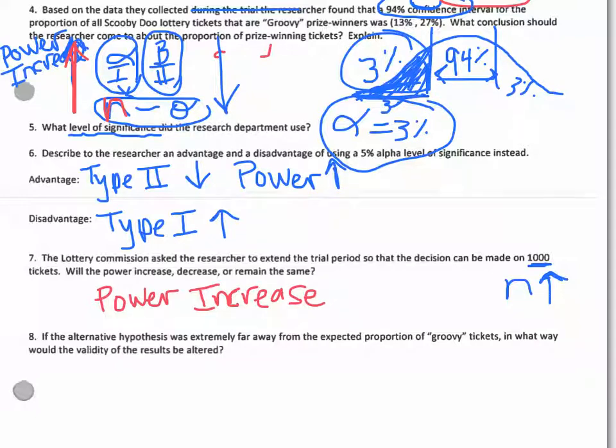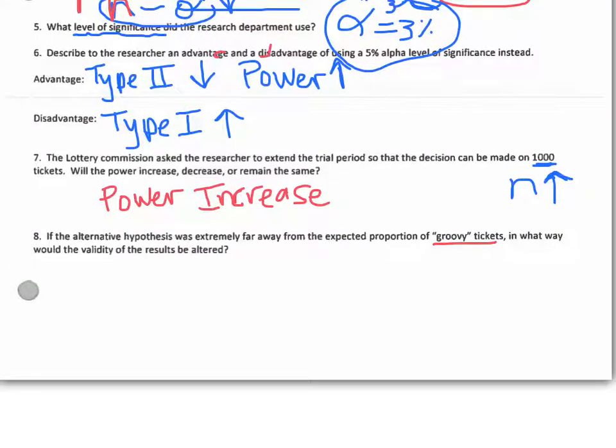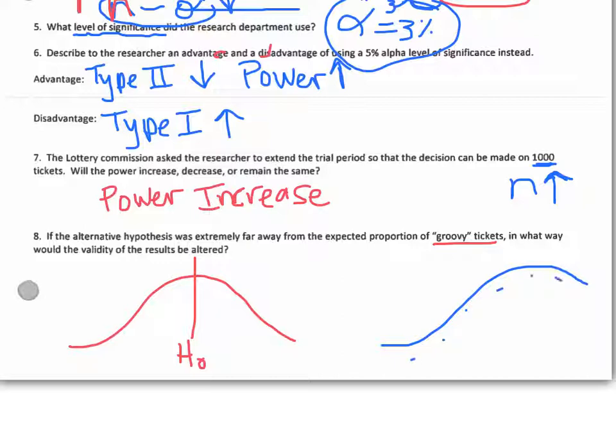All right, and the last one. If the alternative is extremely far away from the groovy tickets, in what way would the validity of our results be better or altered? Well, if you remember from our pictures that we made yesterday, if we have this situation where your null hypothesis is here, and then the alternative is way far away, then you have all of your information in the alternative. In this case, the alternative was probably in the lower direction, but you get the idea.